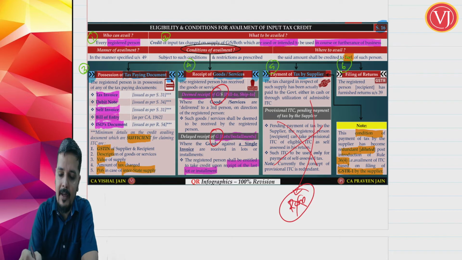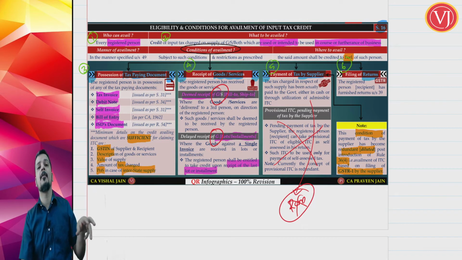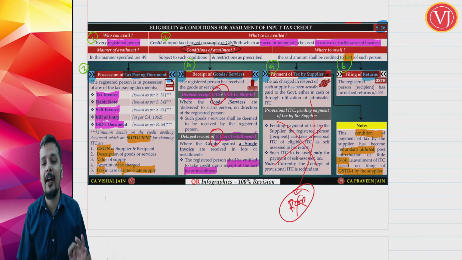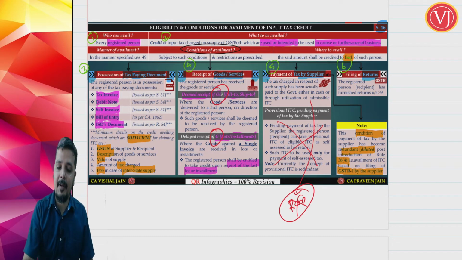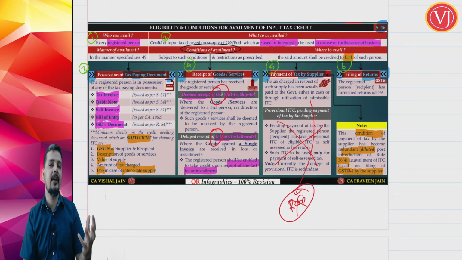So only and only if I am filing my returns, if I want to take the credit, I may have crores of credit in my books of accounts. If I want to get the credit in my portal, I have to file my returns. This is applicable both for forward charge mechanism as well as for reverse charge mechanism. So recipient, if he wants to take the credit, he has to file his return showing both outward supply and inward supply. On inward supplies, he will get input tax credit. This is condition number 6.